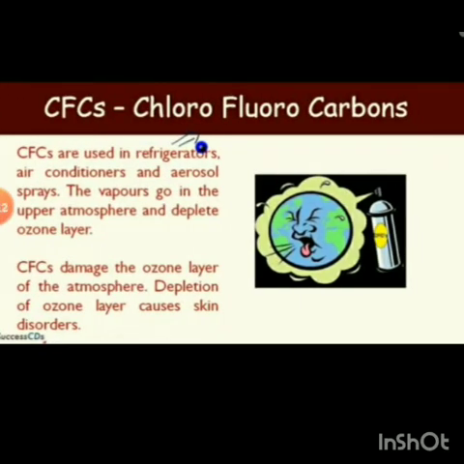Then let us see what is CFCs, that is chlorofluorocarbons. These are used in refrigerators, air conditioners and aerosol sprays. The vapors go in the upper atmosphere and deplete the ozone layer. So these CFCs which are present in our refrigerator and air conditioner, what do they do? The vapors go to the upper atmosphere and our ozone layer is depleted. CFCs damage the ozone layer of the atmosphere. Depletion of the ozone layer may cause various skin disorders.